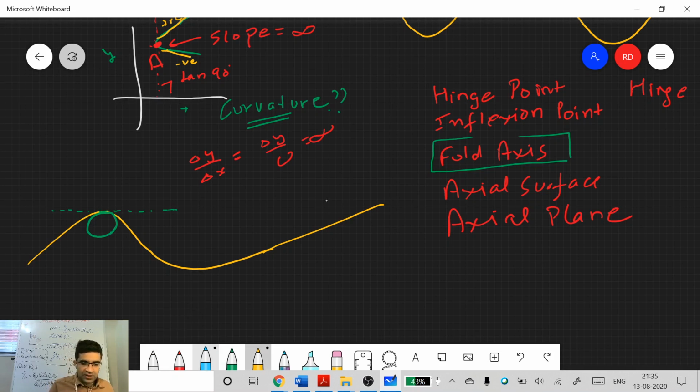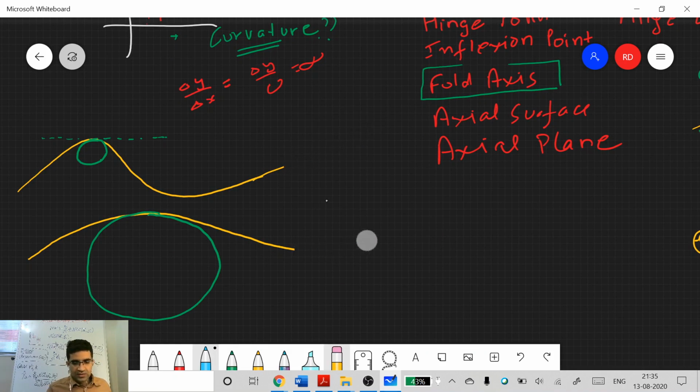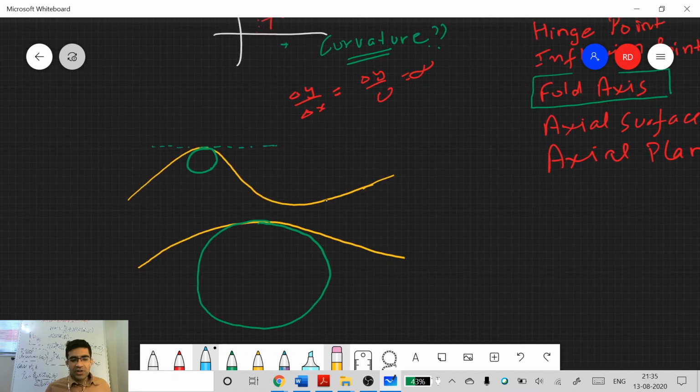If the same thing becomes more gentle like this, you will be able to inscribe a bigger circle here. Do you understand this? At any particular point you try to inscribe a circle that is passing through that point.